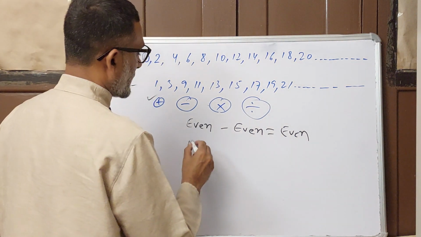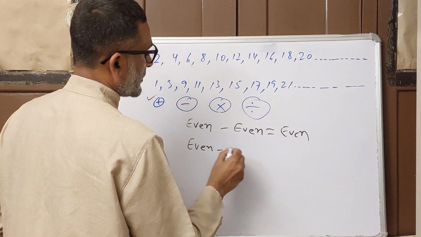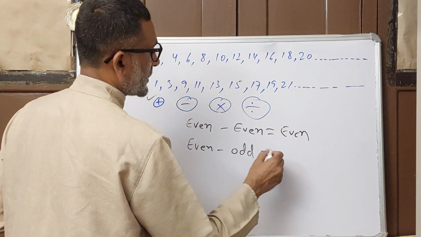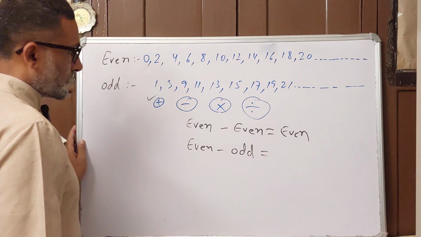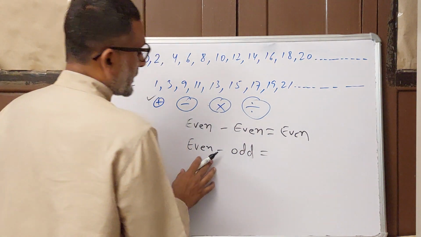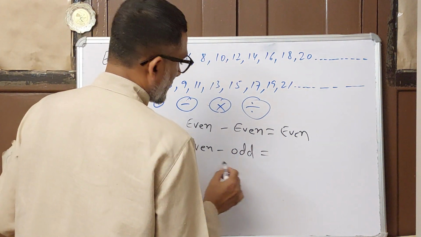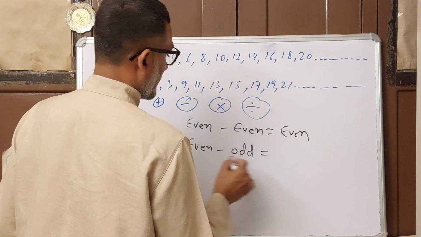When you subtract an odd number from an even number, what will happen?